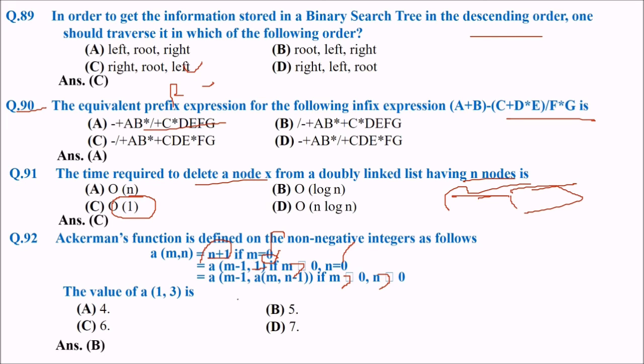The answer is B. See, this is a recursive definition of the Ackermann function. Every time you just have to write 1 and 3. When you write 1 and 3, you have to check for this and you have to terminate if it is equal to n plus 1. And I hope you will do it by yourself. The answer will be 5.